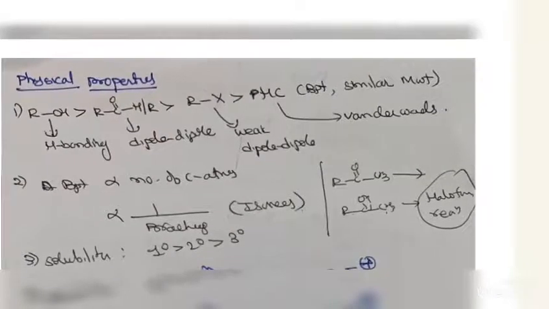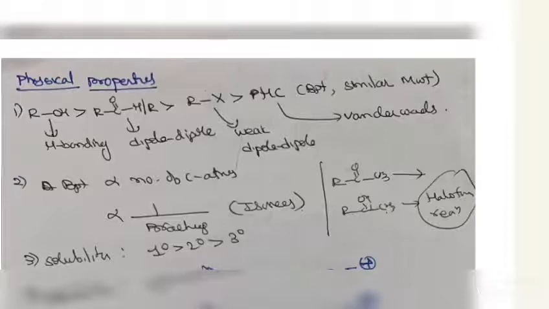Physical properties: if you take alcohols, they have higher boiling points than carbonyl compounds, alkyl halides, and hydrocarbons. Hydrogen bonding is present in alcohols, dipole-dipole interactions are present in carbonyl compounds, weak dipole-dipole interactions are present in alkyl halides, and in hydrocarbons van der Waals forces are present.